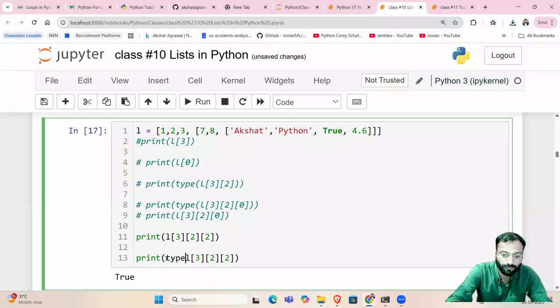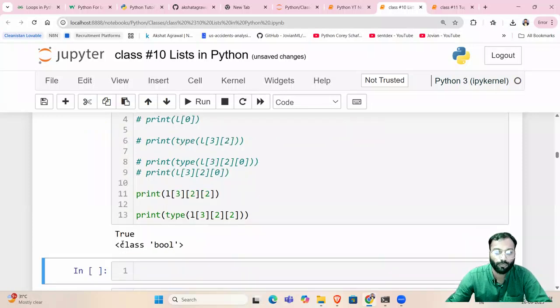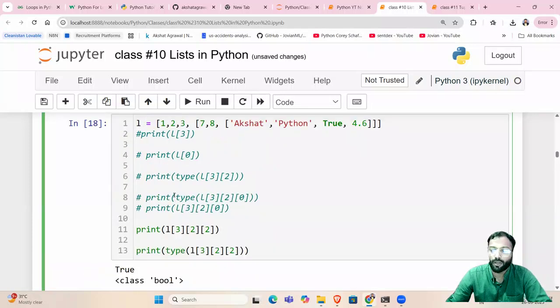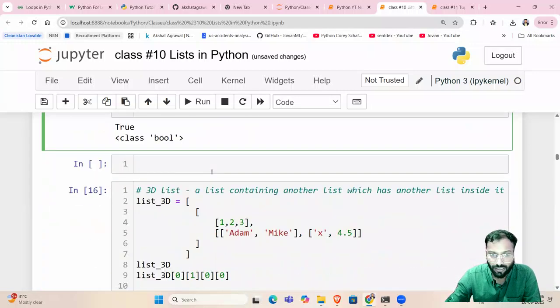Type of this. Since it is true, it will be a Boolean type. See, class bool. Right? So I hope you are able to understand multi-dimensional list, nested list also, and how do we access items, any element from a multi-dimensional list, right?